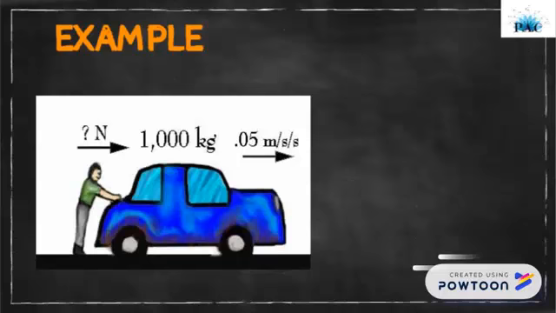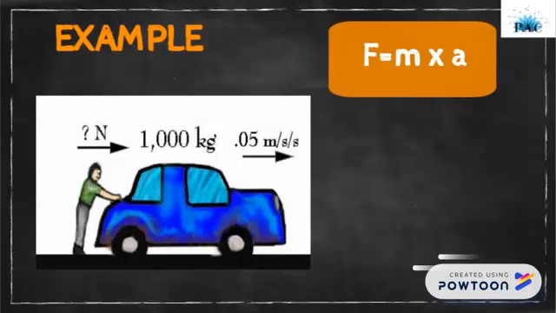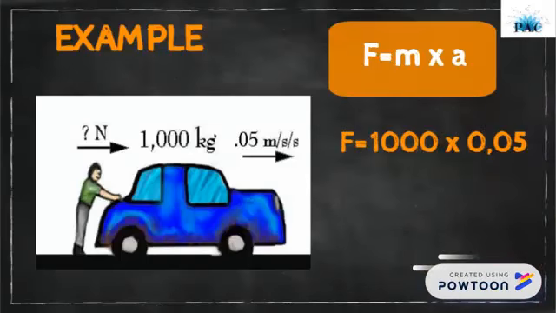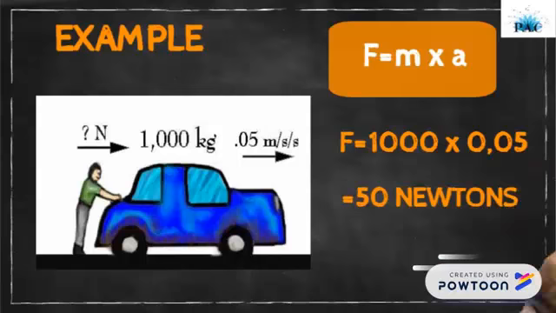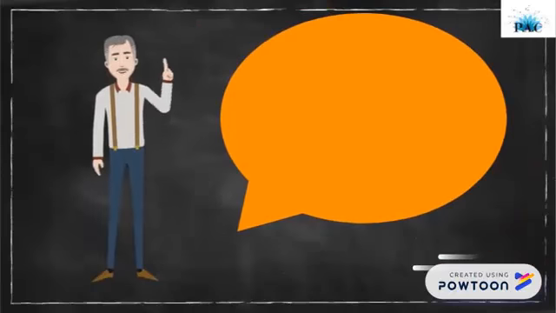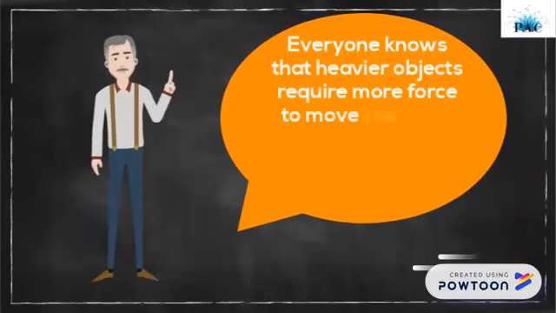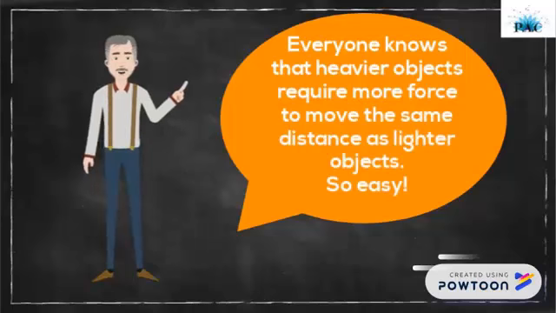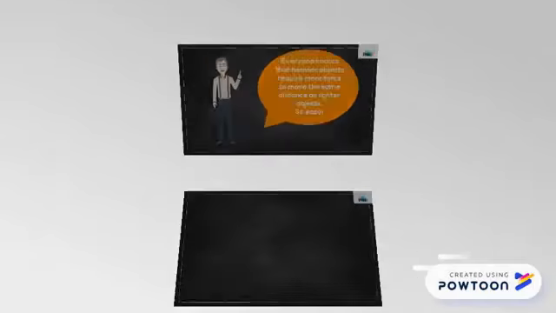You know that force is equal to mass multiplied by acceleration, so we have to multiply 1,000 by 0.05. So the force that Mike is applying is 50 newtons. Using Newton's second law, you can compute how much force Mike is applying to the car.